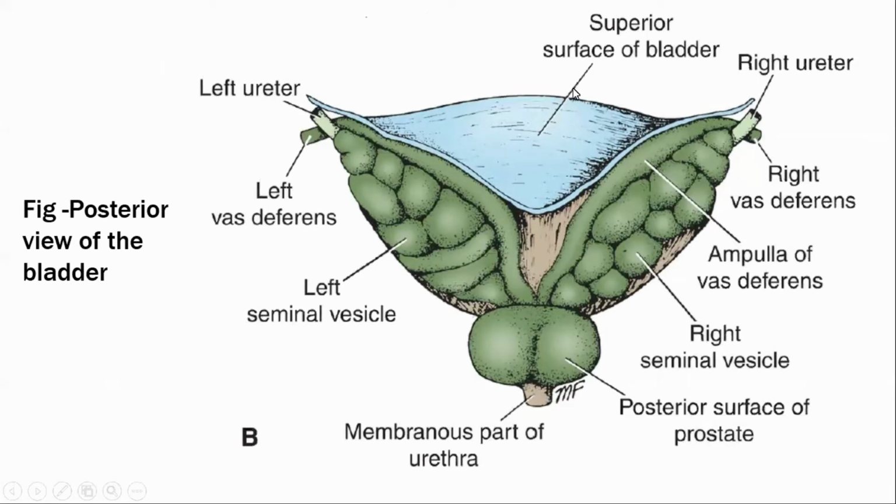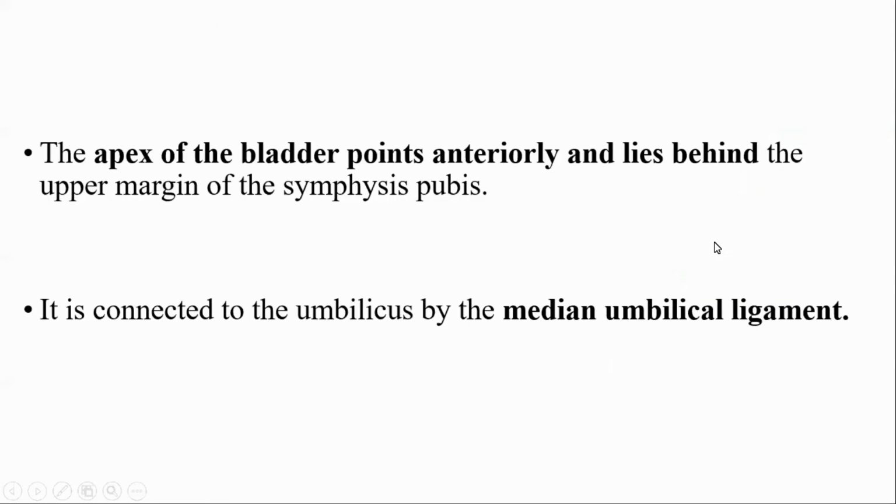Posterior view of the urinary bladder. This is the superior surface. This is the posterior surface. Then the apex of the bladder points anteriorly and lies behind the upper margin of symphysis pubis.